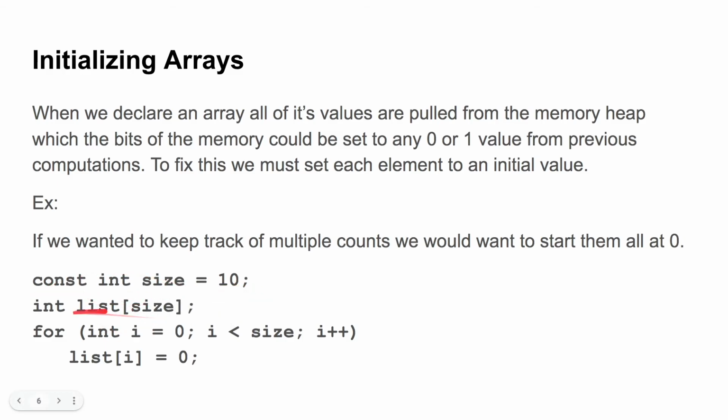We make an array of size 10 here, which holds integers, and then we loop through that array, accessing all the elements. This loop will go from 0 to the size of the array minus 1. Why is this not written as size minus 1? Well, because it's going to less than, so this will go all the way up to 9, and then 9 will run, and once this increments up to 10, it will break out of here. So this will only loop from 0 to 9, so it will loop the correct amount of times to fill this array with this initial value of 0.